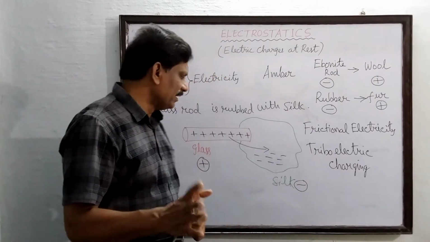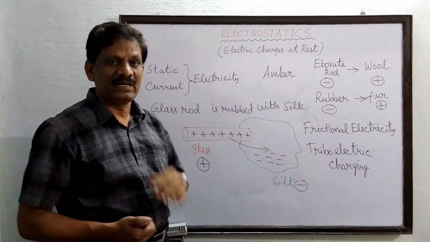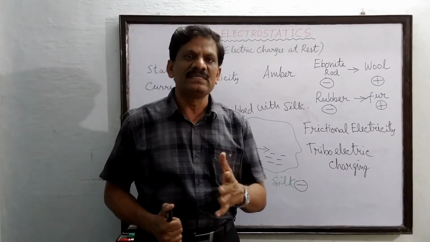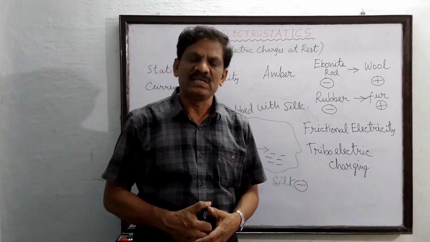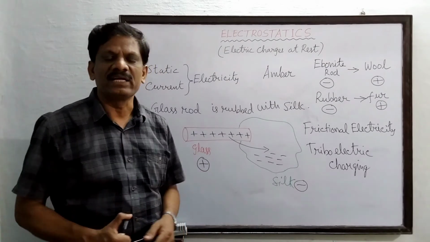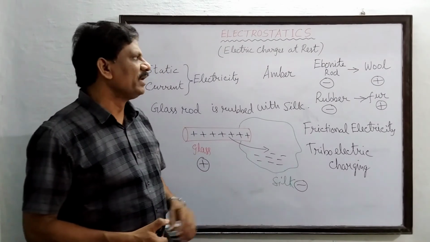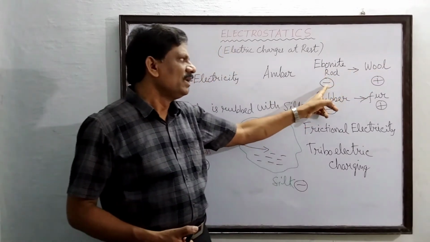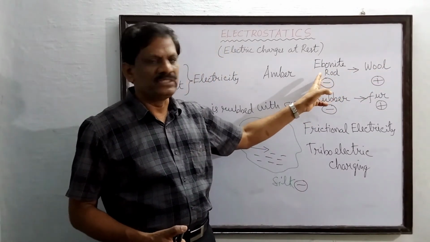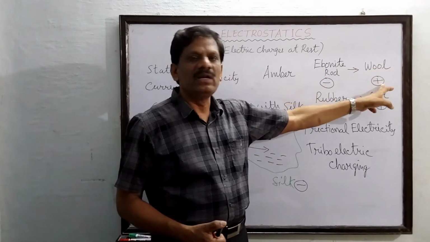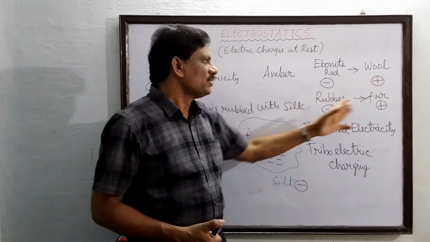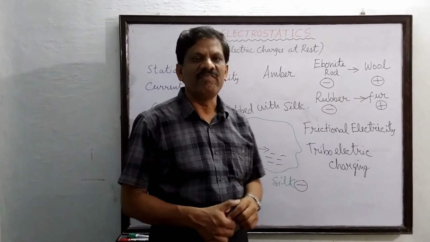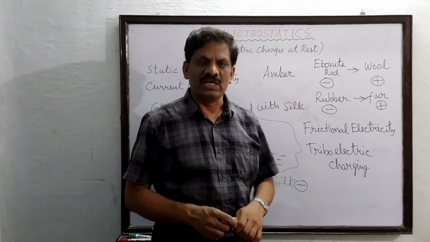When glass rod and silk are taken, glass acquires a positive charge and silk a negative charge. Similarly, when an ebonite rod is rubbed against wool, the ebonite rod is negatively charged and the wool is positively charged. Rubber against fur, rubber is negatively charged and fur is positively charged.